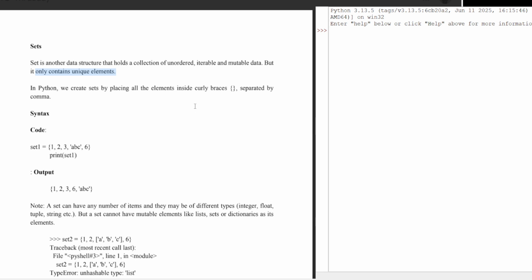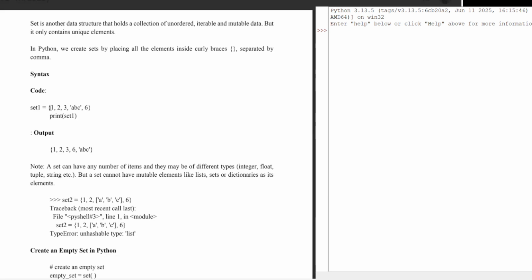So in Python, we create a set by placing the elements inside curly braces, separated by commas. When we use curly braces, we are telling the interpreter that we are going to enter the values that are part of a set. So if you enter 1, 2, 3, a, b, c, 6, they are part of a set. Then create a variable called set.